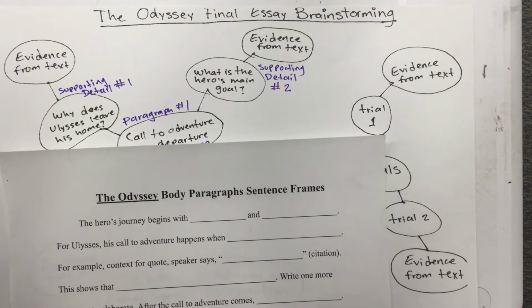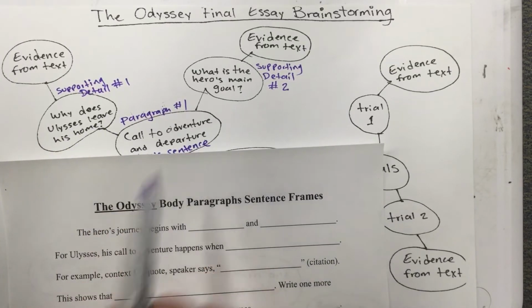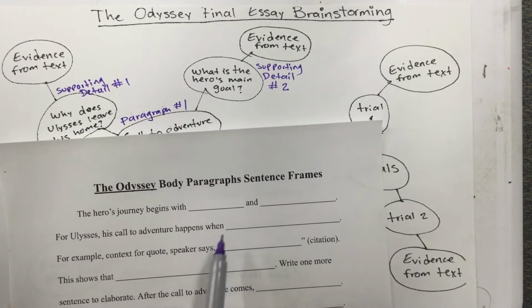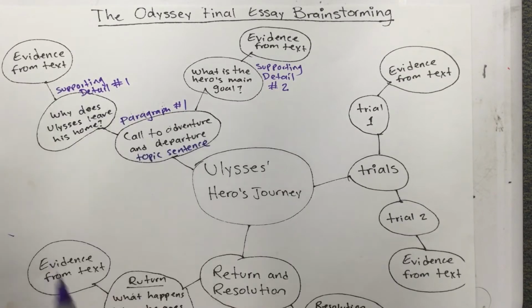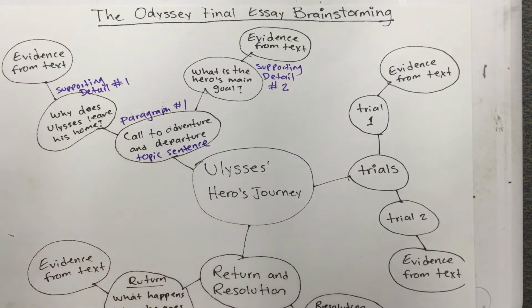You have to tell me why he leaves his home. What is his call to adventure? When does it happen? You tell me that right here. Then you have to provide the evidence. That's when you give me evidence from the text to show me that that really did happen.